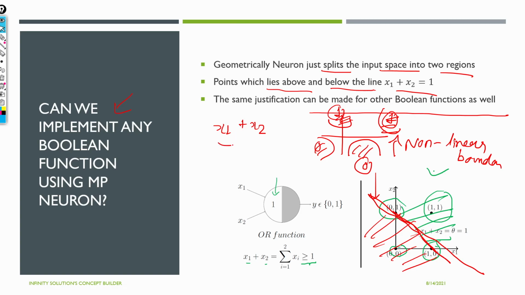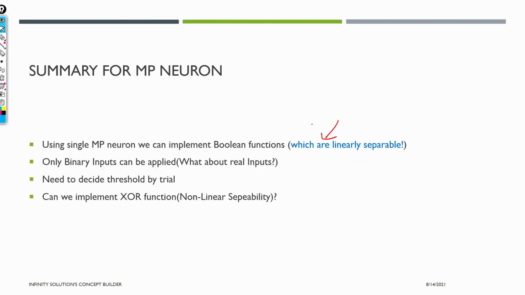We are not having any non-linearity, and based on this summation we are having some threshold, that if this summation is exceeding the threshold, we'll decide yes or no. So let me just frame it another way, that we are having everything linear here. Yeah, there's linearity involved here, so we don't have non-linearity. And that's why in summary I just wrote that using MP neuron we can implement boolean functions, no doubt, but they should be linearly separable.